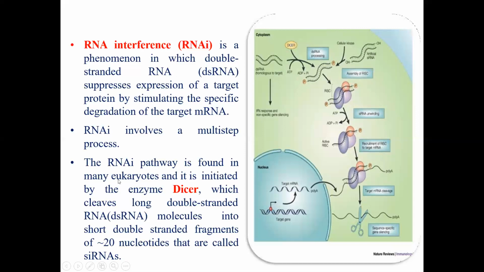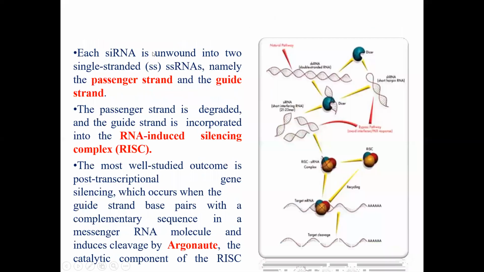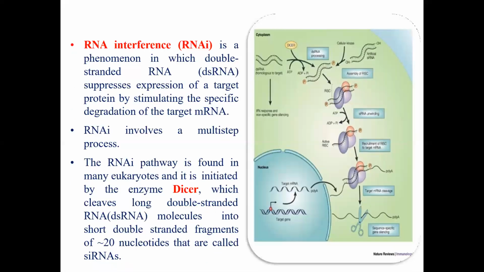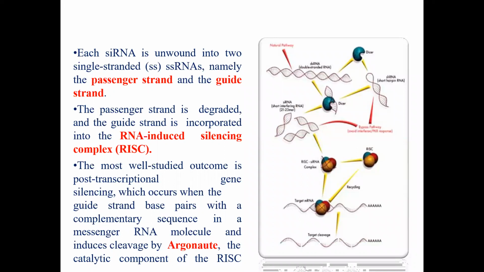Now, moving on to the next step, each siRNA is unwound into two single-stranded RNAs, namely the passenger strand and the guide strand. What happens? The double-stranded short RNA, that is the siRNA which is synthesized, is unwound into two types of single strands. One is known as the passenger strand, another is known as the guide strand. The passenger strand is degraded and the guide strand is incorporated into the RNA-induced silencing complex.